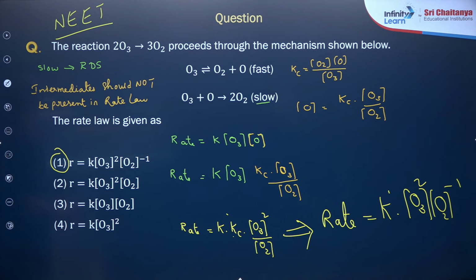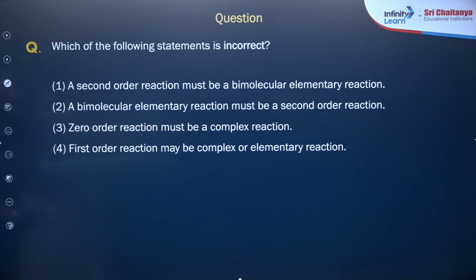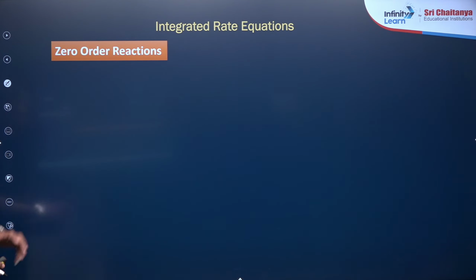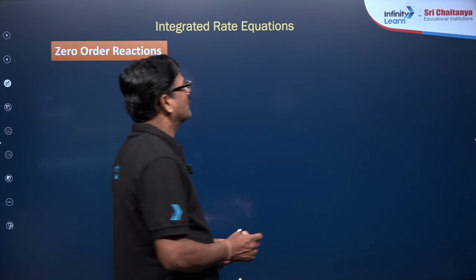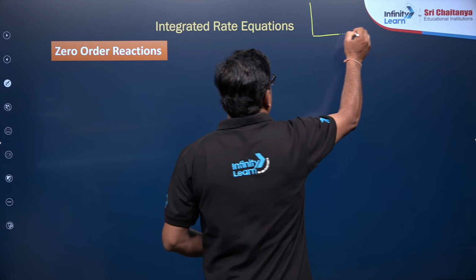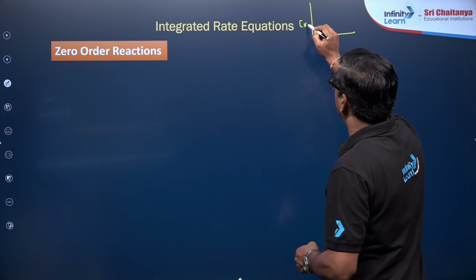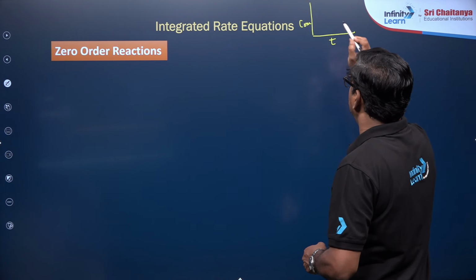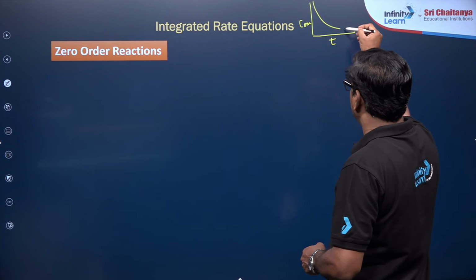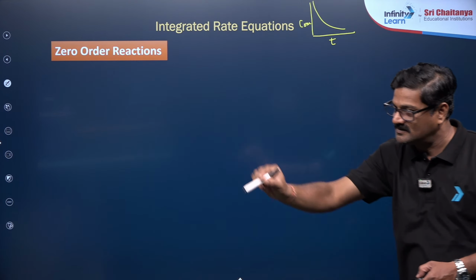Now, which of the following statements is incorrect? Okay, we'll discuss integrated rate expressions. When the concentration is taken with respect to time, the concentration of the reactant is decreasing.